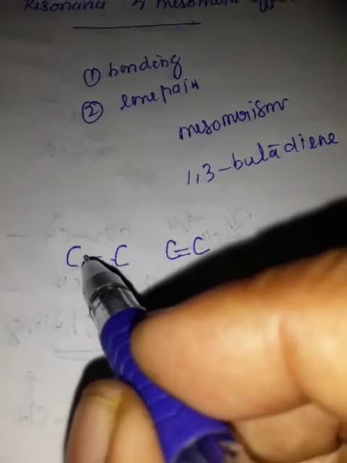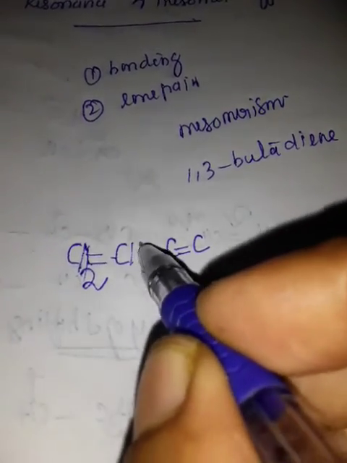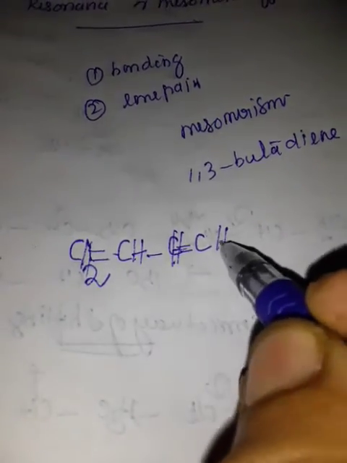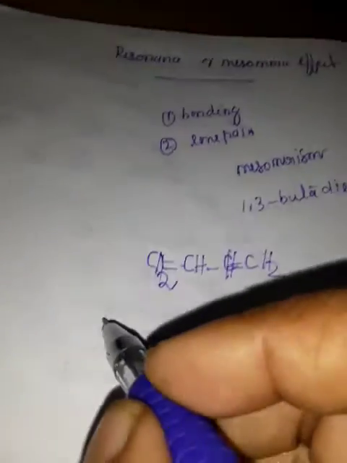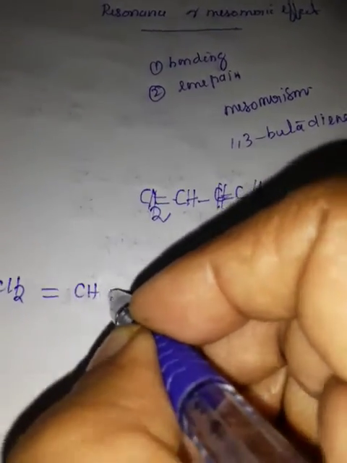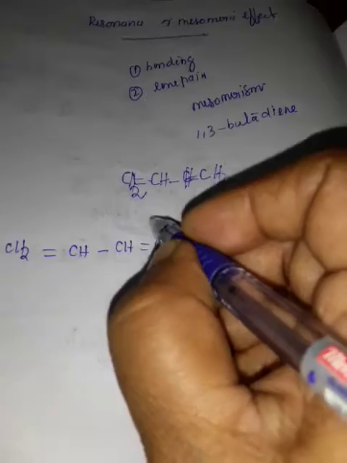Then balance the carbons with hydrogens: H2, H, H, H2. This is 1,3 butadiene, that is CH2 double bond CH single bond CH double bond CH2. This is carbon 1, carbon 2, carbon 3, carbon 4.